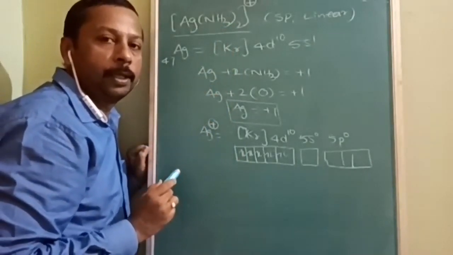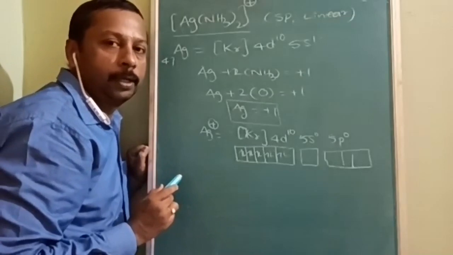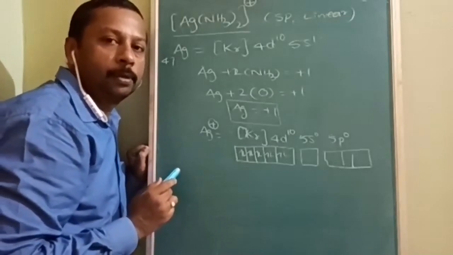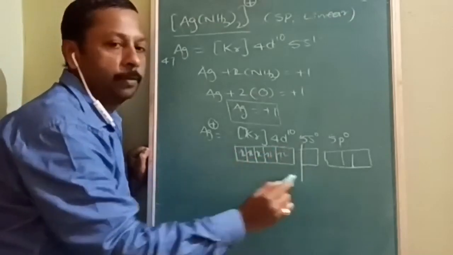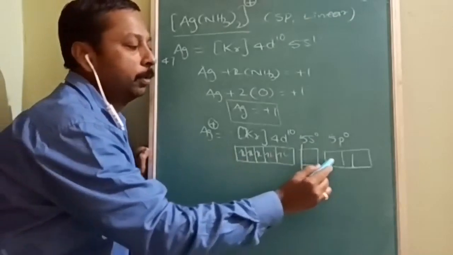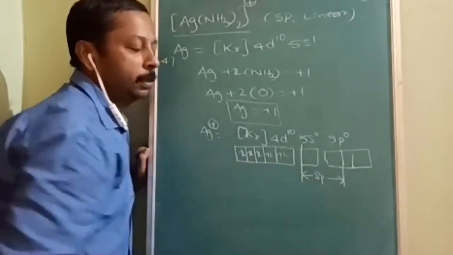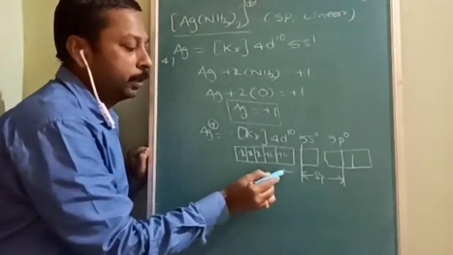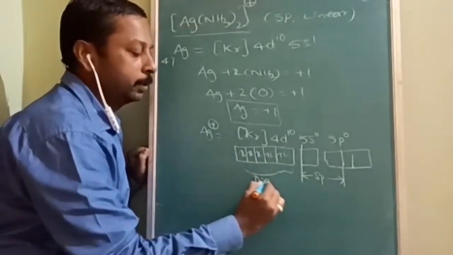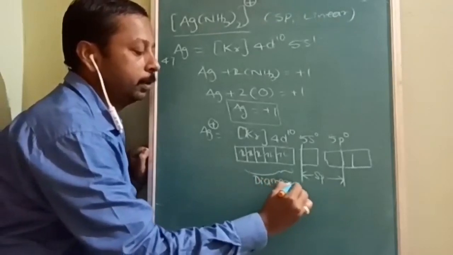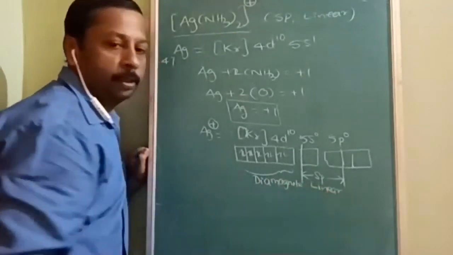Therefore we should count the number of empty orbitals required for the coordinate covalent bond. Here the coordination number is 2, so we count two empty orbitals, 1 comma 2. So the hybridization is sp. As you can see there is no unpaired electron, so it is diamagnetic. And the shape is going to be linear.